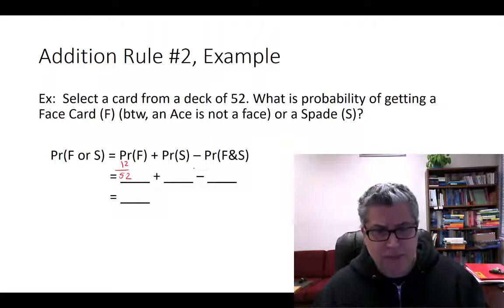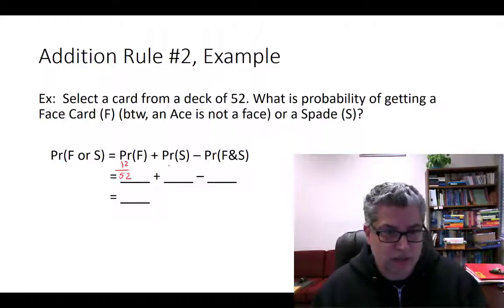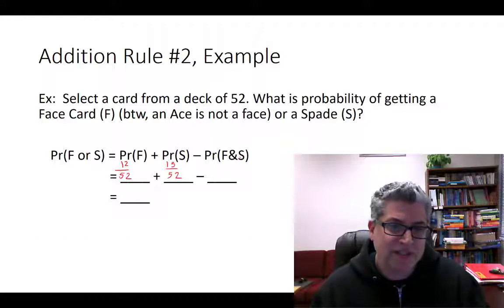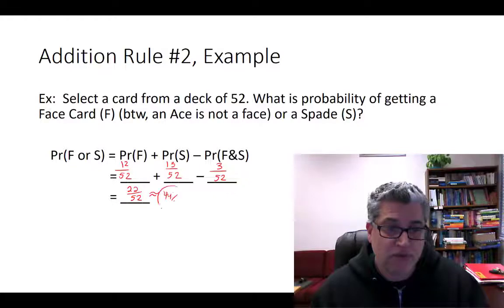We got 10, plus the jack is 11, queen is 12, king is 13. Minus, how many spades do we have that are faces? We've got 3 of those. Right, we got the jack of spades, the queen of spades, and the king of spades. So we have 22 out of 52, which is approximately equal to 44%.